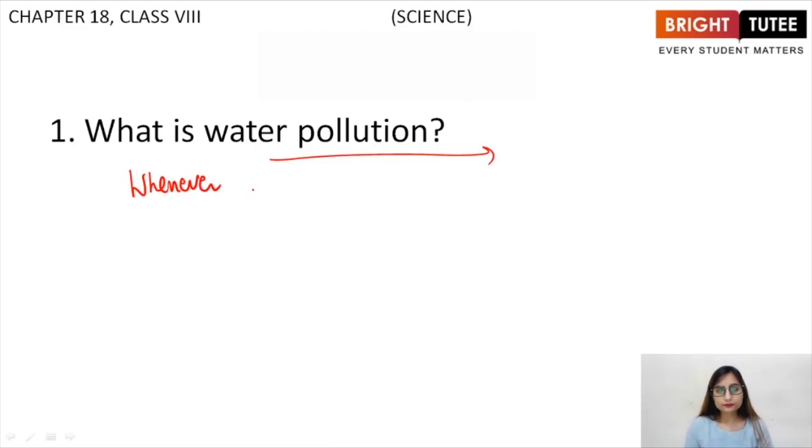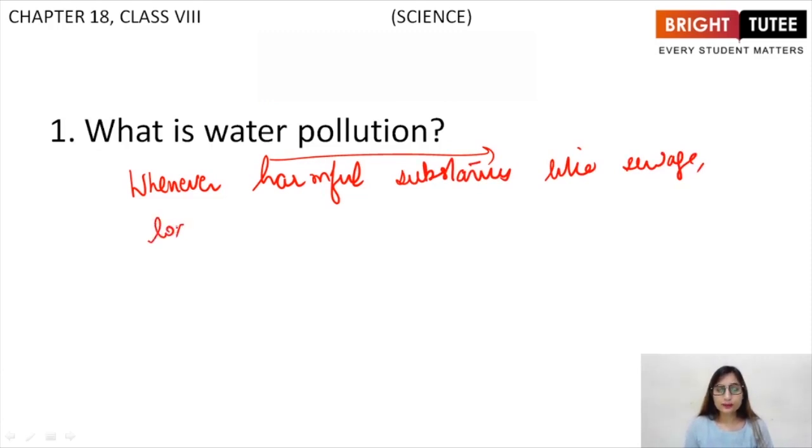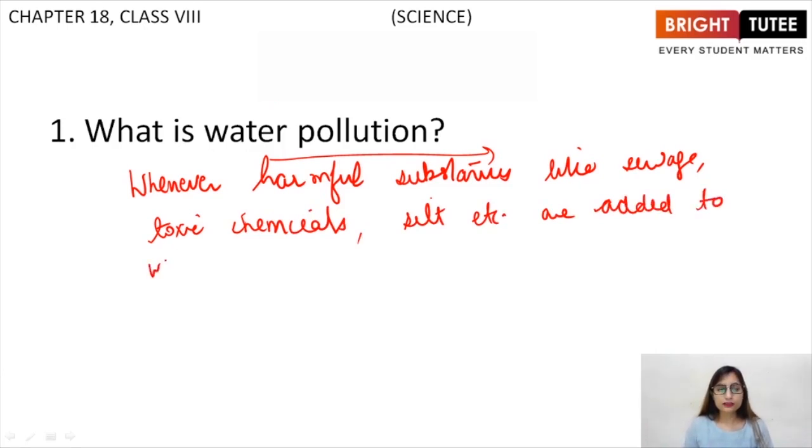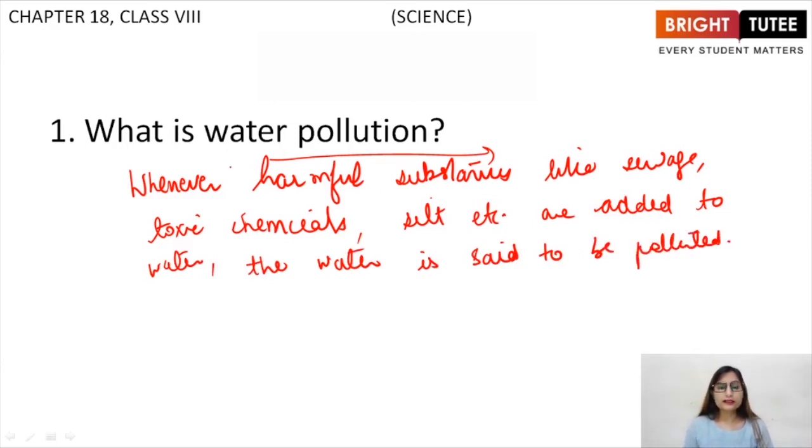Whenever harmful substances like sewage, toxic chemicals, silt, etc. are added to water, the water is said to be polluted, and these harmful substances which pollute the water are known as water pollutants.